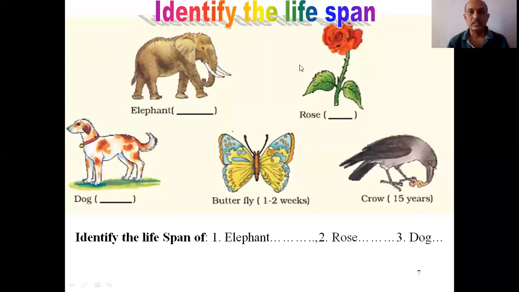See, here are certain organisms from your textbook. Identify the lifespan. What may be the lifespan of an elephant? It is around 70 years. Rose, it may be in your garden. What is the lifespan of a rose? That is around 12 years. A dog may be in your house, that is 20 years. Butterfly, 1 to 2 weeks. And crow, around 15 years. From this we come to know that size is not a matter, so they have different lifespans.